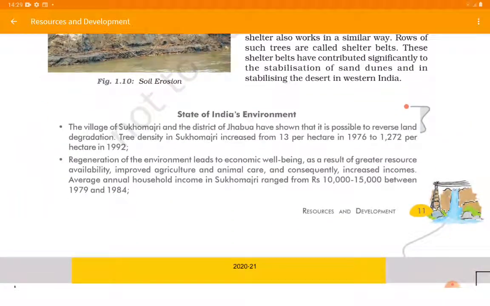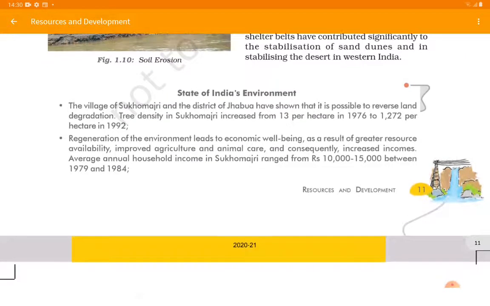Let's read some box, that is the state of India's environment. The village of Sukhomajri and the district of Jhabua have shown that it is possible to reverse land degradation. Tree density in Sukhomajri increased from 13 per hectare, meaning in 1 hectare there are 13 trees in 1976, to 1272 per hectare in 1992. So this is such an enormous increase in trees to prevent the soil erosion, and land degradation can be reversed by planting more and more trees.